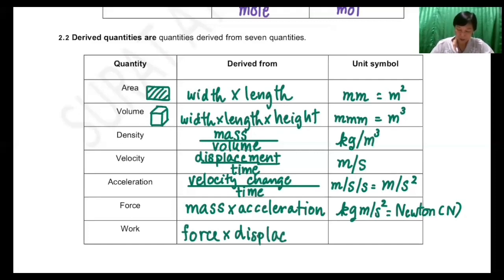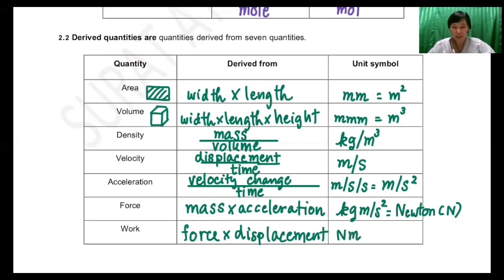The unit of work is the unit of force followed with the unit of displacement. Force is Newton, and displacement has the same unit as distance, which is meter.